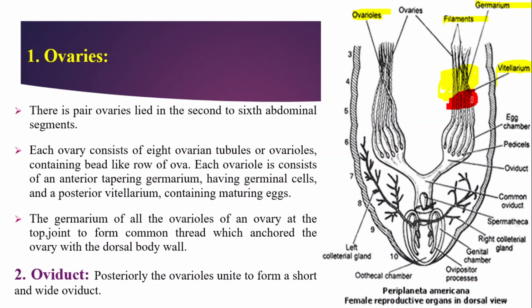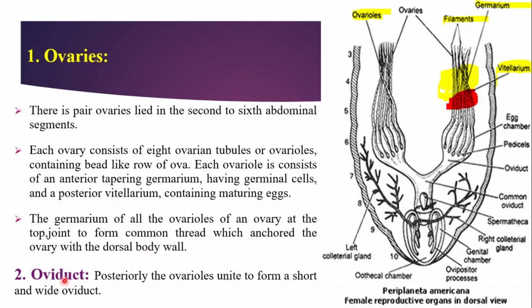The anterior part is germarium and the posterior part of the ovarioles is vitellarium, and each is filamentous in shape, and these filamentous germarium and vitellarium together form the structure of the ovary. So let's start now our laser pointer. Yes. The germarium of all the ovarioles of an ovary at the top join to form a common thread which anchors the ovary with the dorsal body wall.